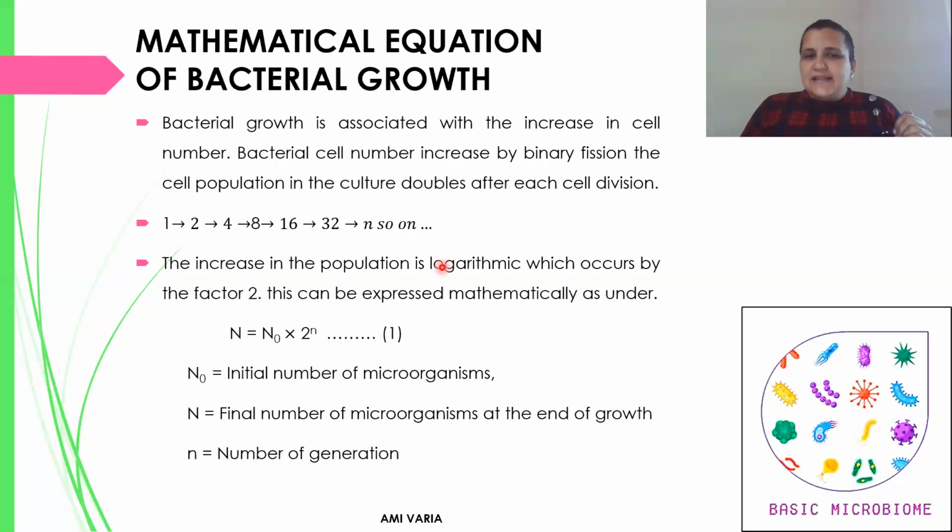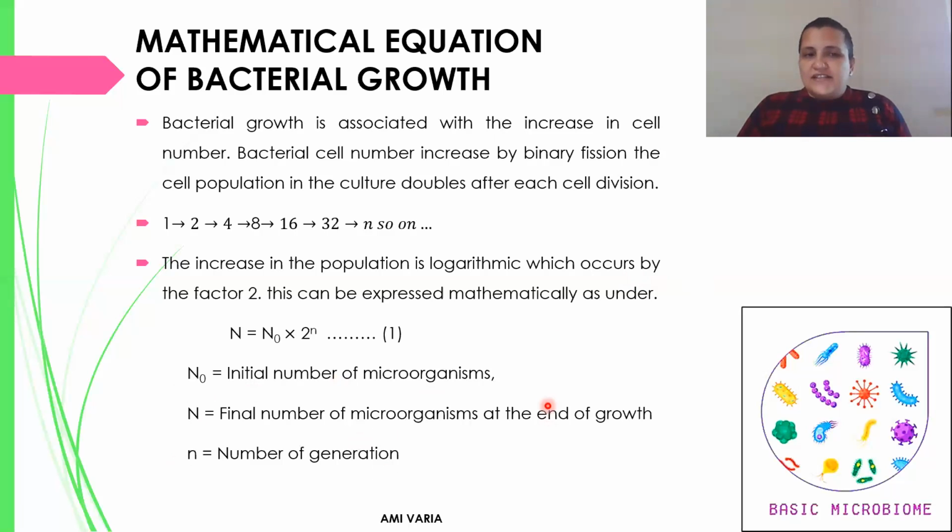The increase in the population is logarithmic, which occurs by the factor 2. This can be expressed mathematically as: capital N equals capital N0 multiplied by 2 raised to n, where N0 is the initial number of microorganisms, capital N is the final number of microorganisms at the end of the growth, and small n is the number of generations.